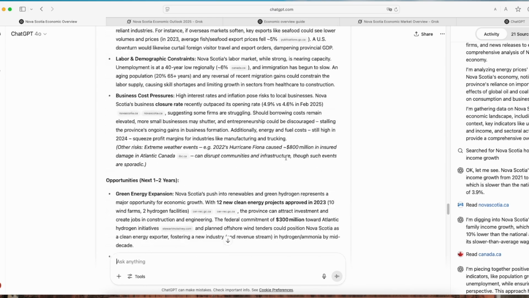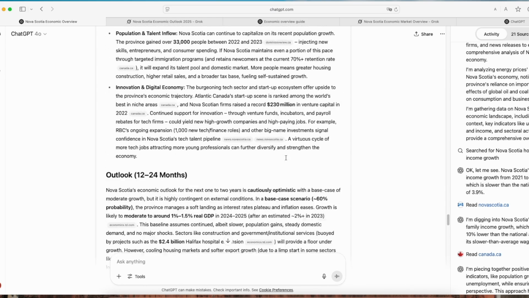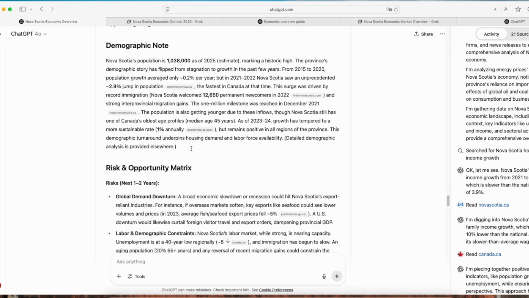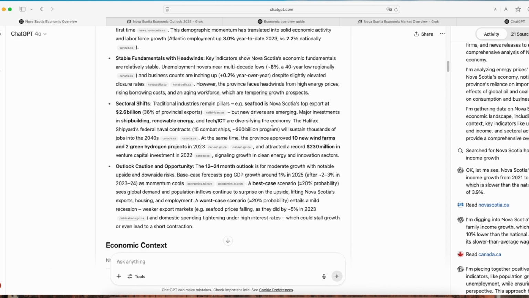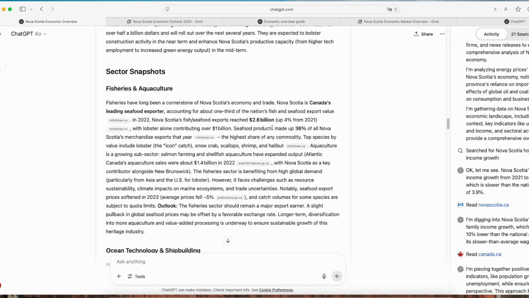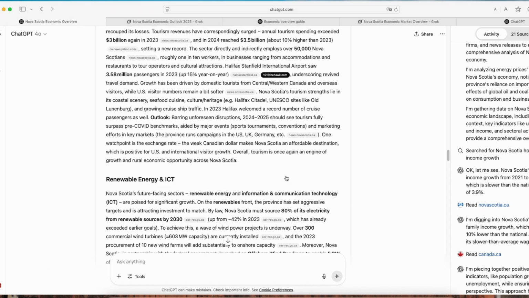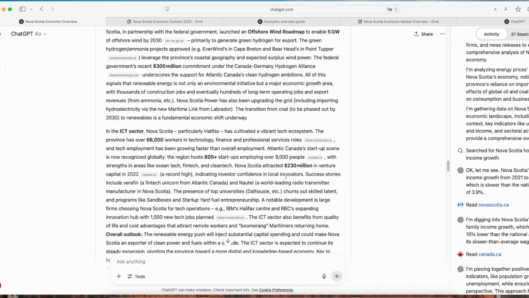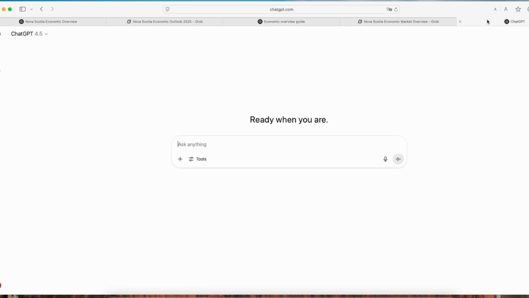The ChatGPT Deep Research produced 11 citations, and its content is impressively detailed. It has that narrative style I prefer, although it went over the requested word count for the executive summary. Still, overall, I really like its output. Lots of information and thorough coverage. Finally, the agent finished with 13 citations. Now let's quickly compare them.